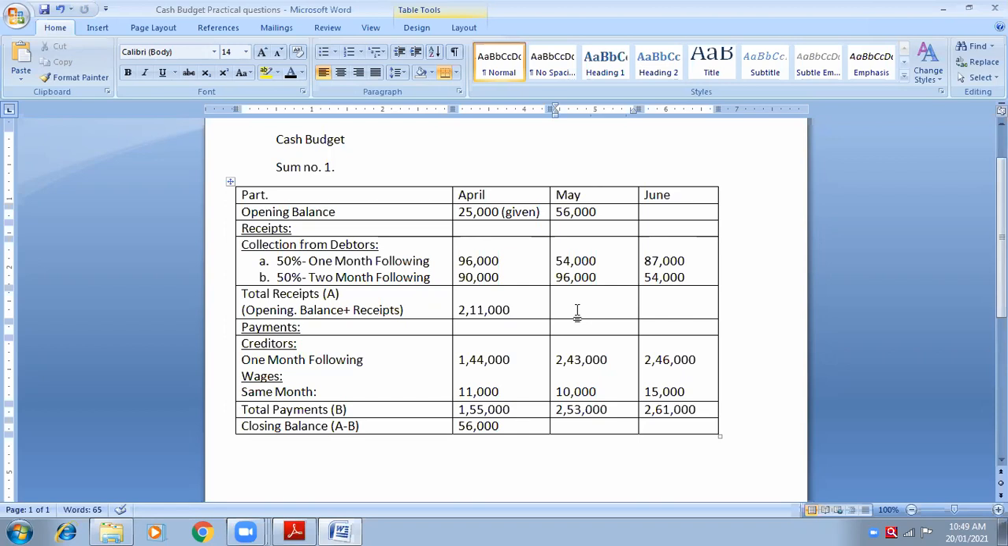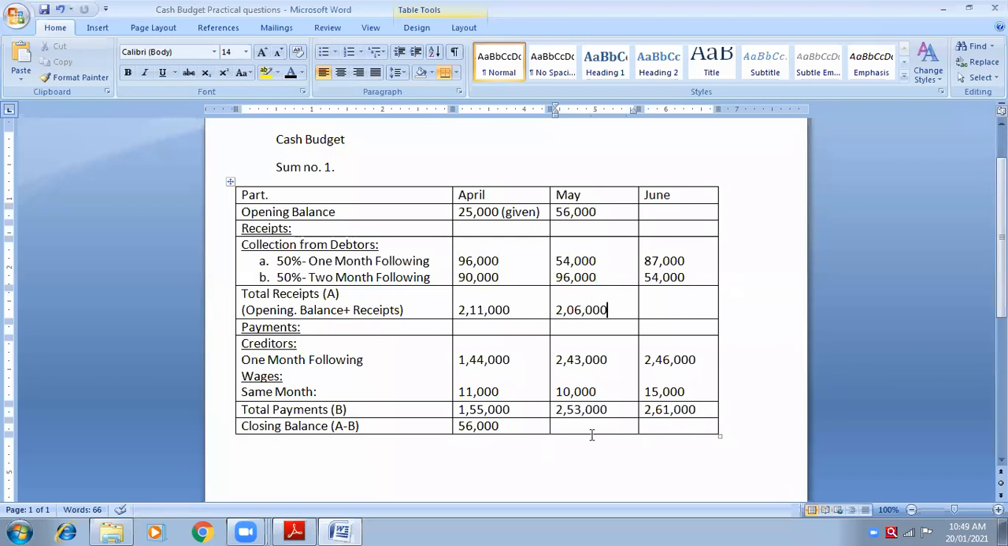Once we have opening balance, we can calculate block A. So block A formula is opening balance plus receipts: 56,000 plus 54,000 plus 96,000, which is 2,06,000. Okay, now 2,06,000 is block A. What is block B? 2,53,000.